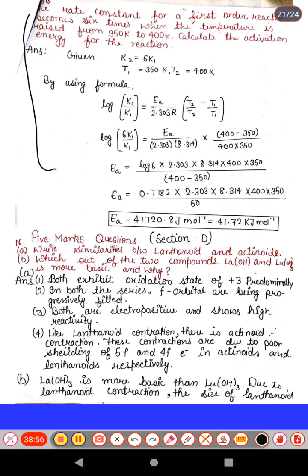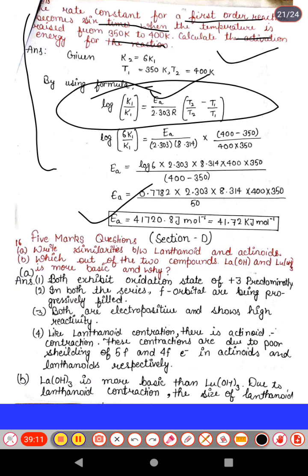Next, the rate constant of a first order reaction becomes 6 times when the temperature is raised from this to this, calculate the activation energy. Again a similar type of question as last time, we put the value for all the components using the formula and solve it, we will get the activation energy value.